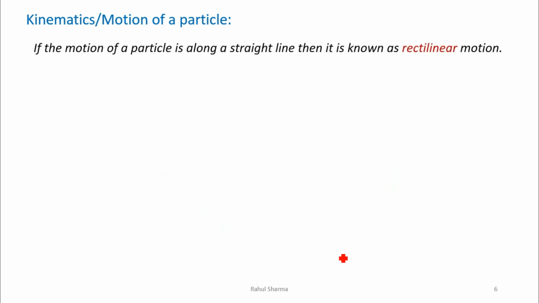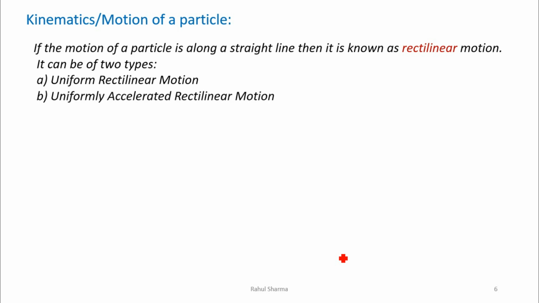Now we will go for the kinematics of a particle, or we can say the motion of a particle. In kinematics of a particle, if the motion of the particle is along a straight line, then it is known as rectilinear motion. When the object has moved along a straight line, it is known as rectilinear motion. Now it may have two cases. First, uniform rectilinear motion. Second, uniformly accelerated rectilinear motion. Now we will consider the first one, that is uniform rectilinear motion.